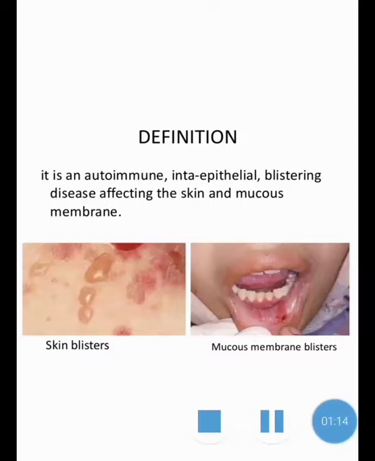We can see the etiology of pemphigus. We already saw it's an autoimmune disease. So most of the autoimmune conditions, pemphigus may occur. Then genetic factors. Genetic factors play a role in its development.